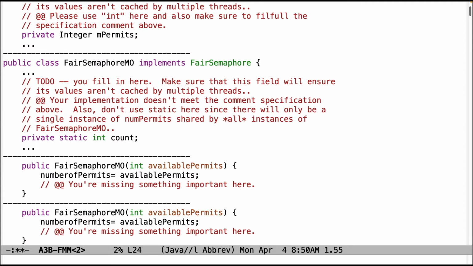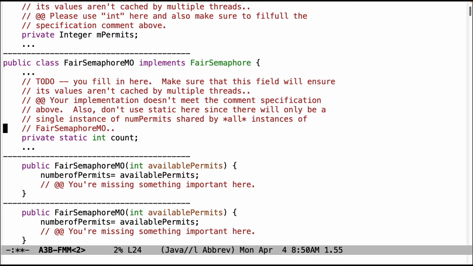And this implementation down here has a similar problem, but even more problematic. It also uses static for some strange reason. Remember, static is not what you want. Static is going to be a class instance variable, not an object instance variable. So if you say static, it's going to have one instance of count for all the different fair semaphore MO objects, and that will clearly be incorrect.